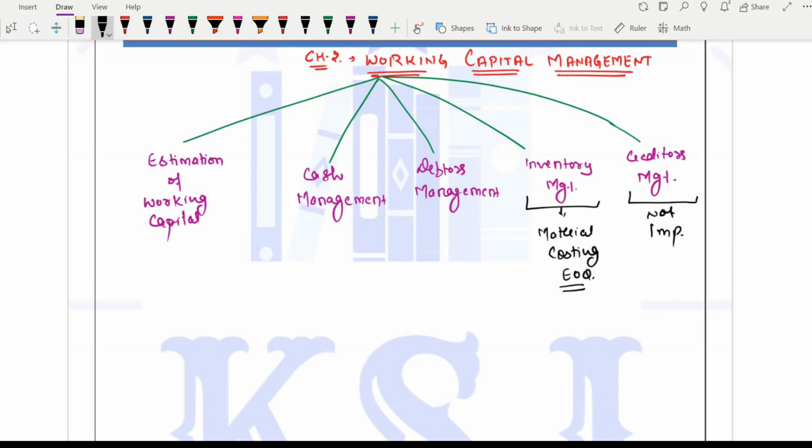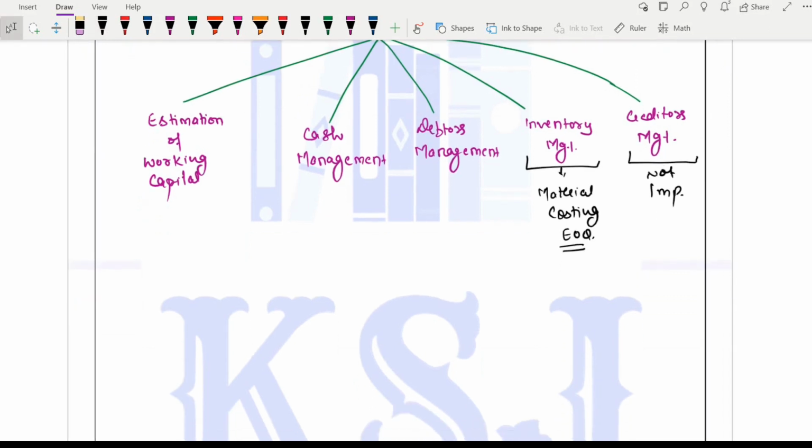And from the examination point of view, not very important, but yes, a few times it has been asked, right? A simple question was asked. In the May 22 attempt, this inventory management question was asked, which was least expected, but yes, if you have gone through the cost accounting part, then it is one of the simplest parts, right?